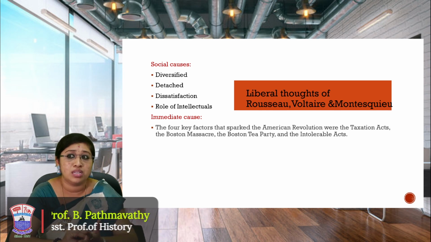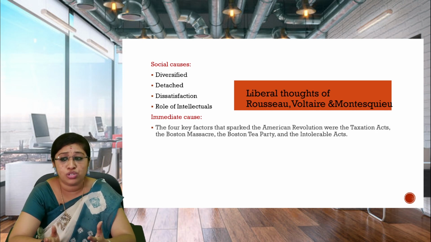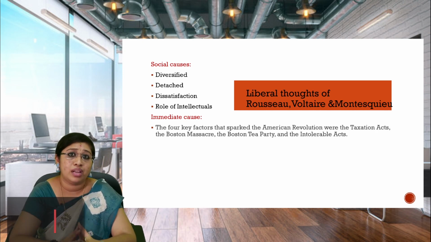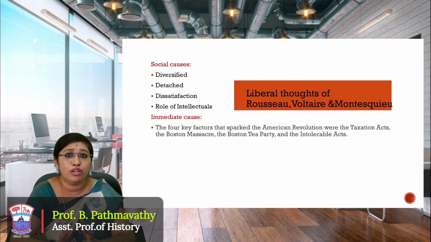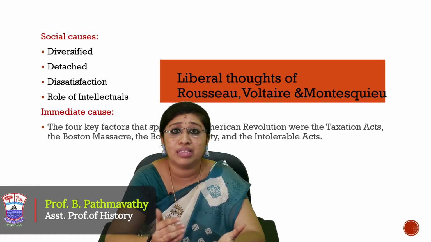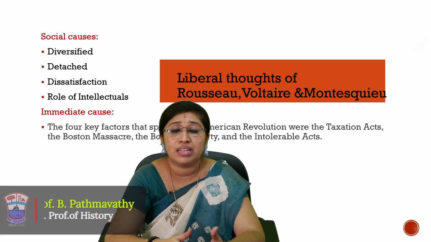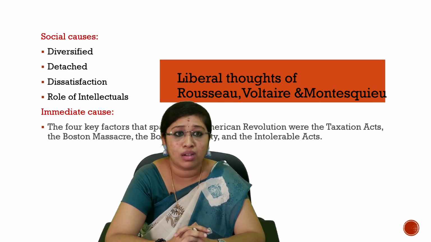That population was a mix: rebels were there, refugees were there, and offenders were also there. So it was not just common people who lived in America, it was a mixed population. A diversified population, and the people were detached, they had no attachment to their land. And at a certain point of time, they started to think that only Britain's people were given importance and their rights had been denied. So a kind of dissatisfaction took hold in the minds of the American colonists.